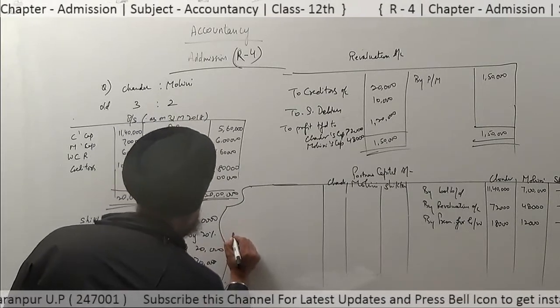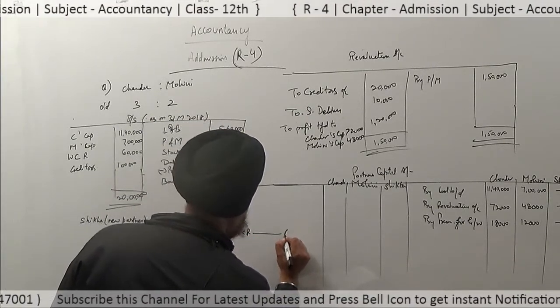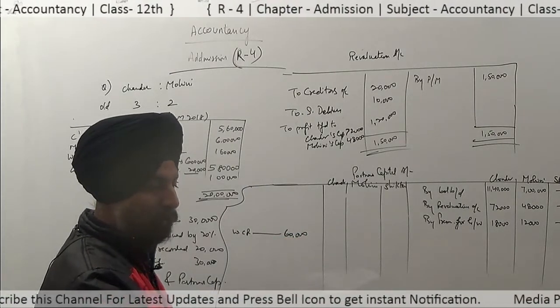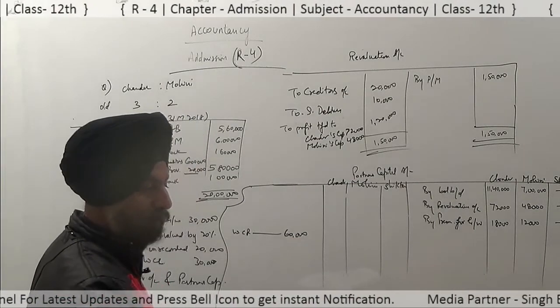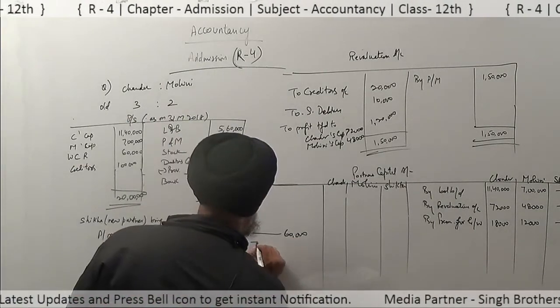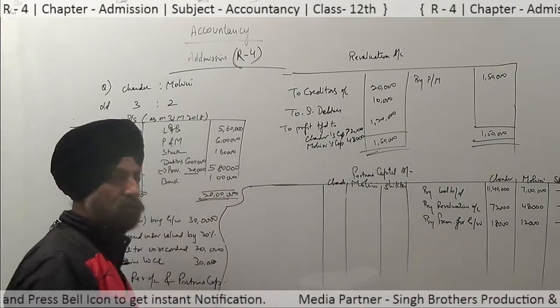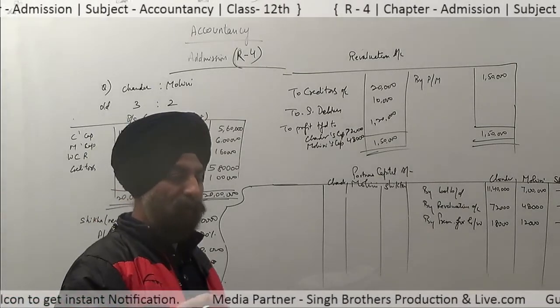Yes, the entry is workman compensation reserve 60,000. Subtract this, we get to workman compensation claim account, then to A, then to B. In this way, this amount we divided.